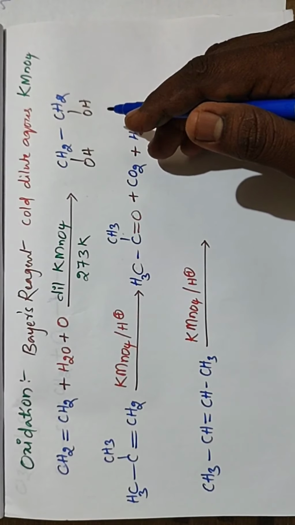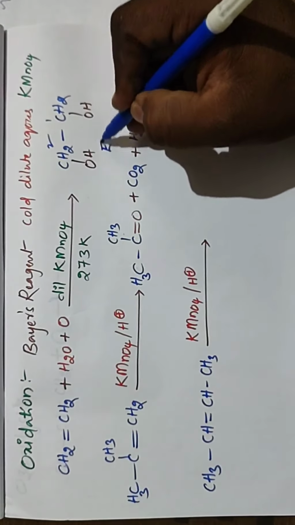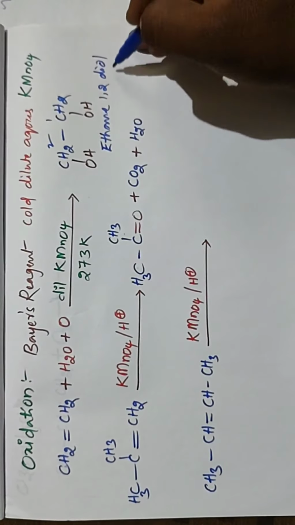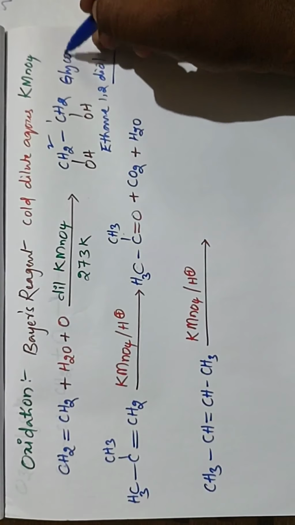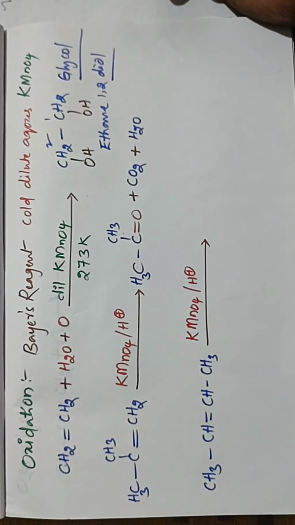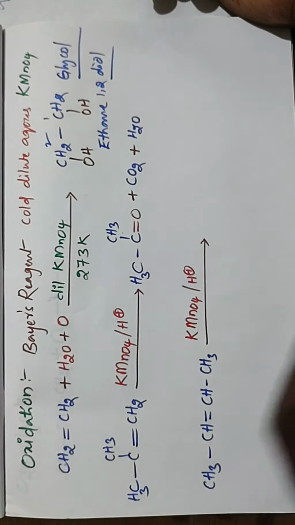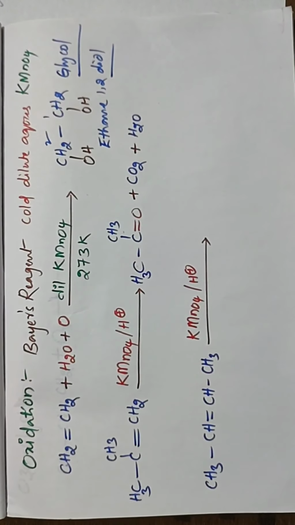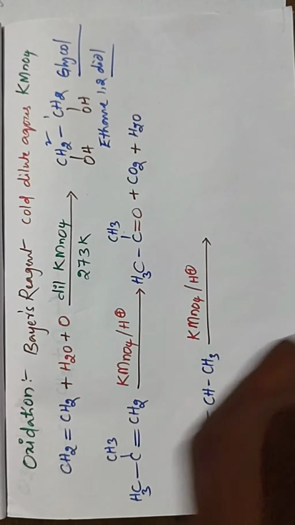This is ethane-1,2-diol, commonly called glycol. Glycol is the product of oxidation of ethylene by using KMnO4, that is, Baeyer's reagent. Diols are the products.